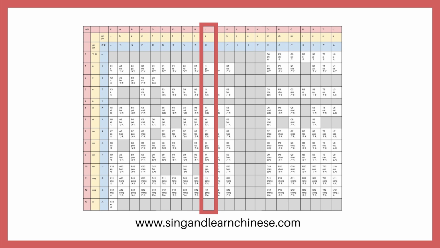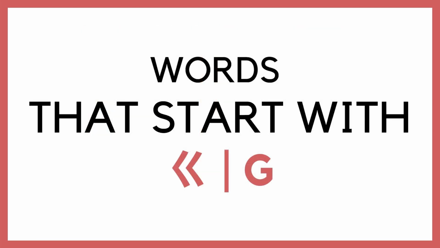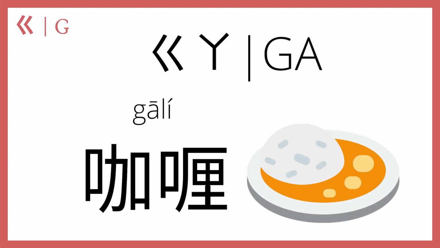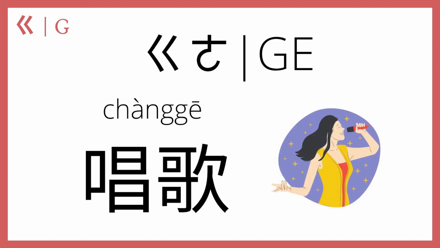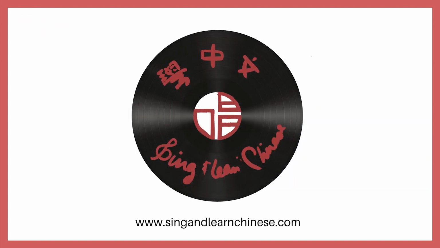Okay, let's talk about Chinese syllables and words that start with the next letter of the Chinese alphabet, ge. First, you've got ge plus a, which makes ga, as in gali, aka curry. You know, Japanese, Thai, Indian curry, gali. Then ge plus e makes ge, as in 唱歌. Those of you who have listened to our videos where we explain what Chinese song lyrics mean should be familiar with this term. It means to sing, as in 唱歌学中文, sing and learn Chinese.